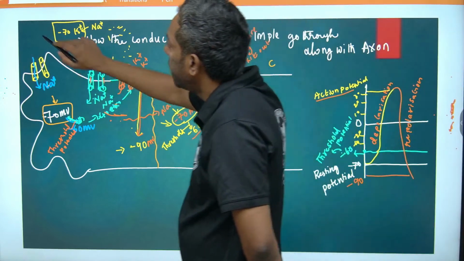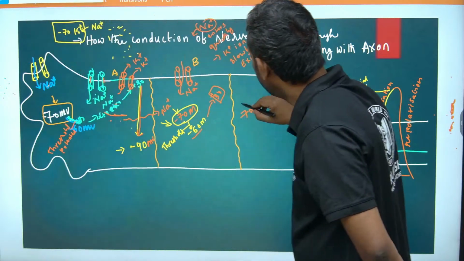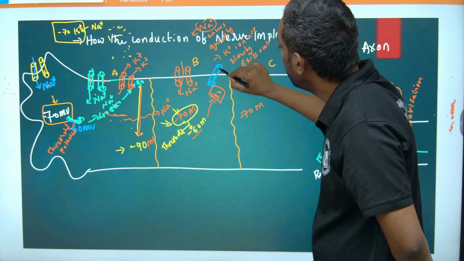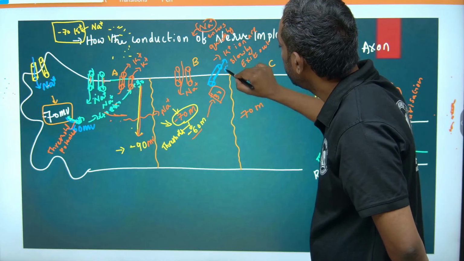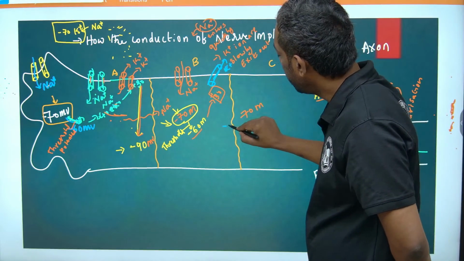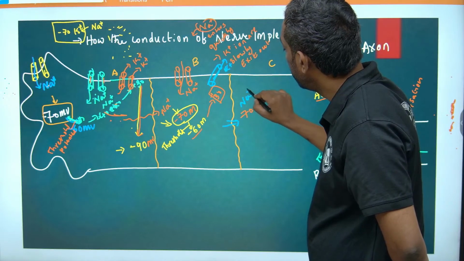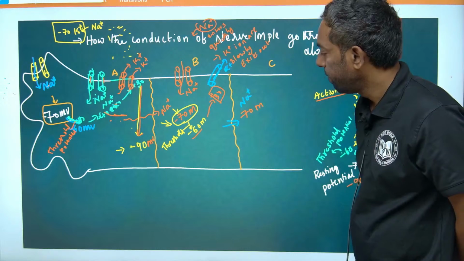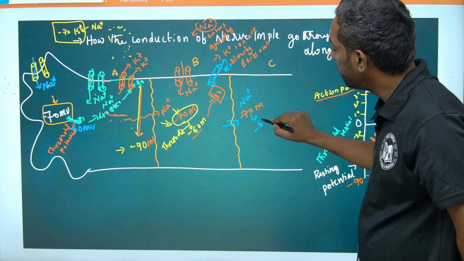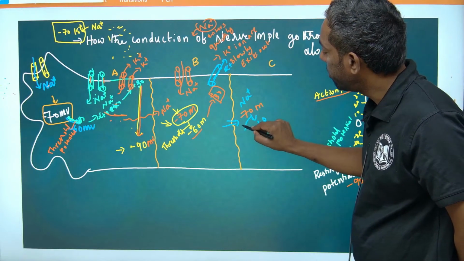In this condition, potassium is trying to move out through the potassium gated channel, and sodium is trying to enter into the C segment. If sodium enters, minus 70 becomes minus 60, the plus charge enters. This we can call again threshold potential.